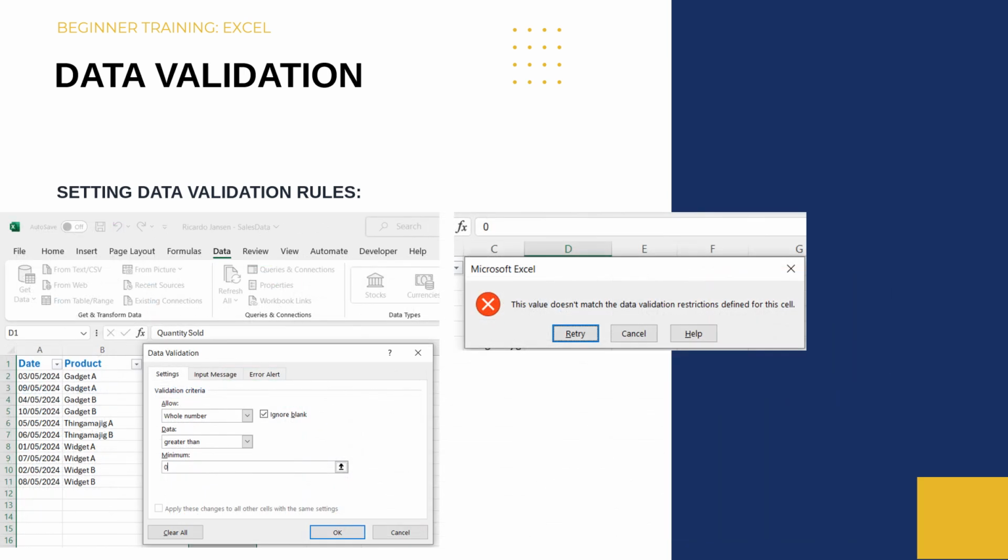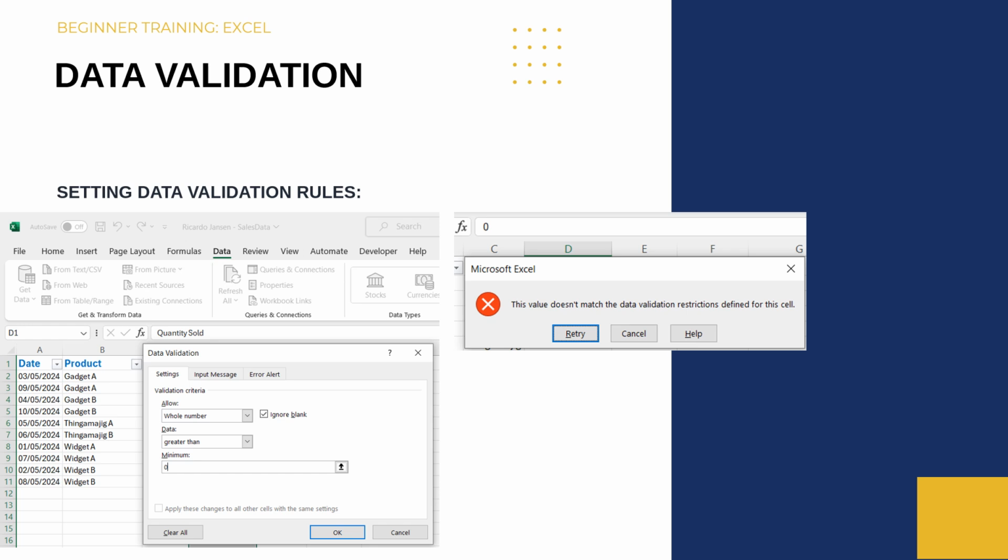In this instance, I've selected my quantity sold column and I've clicked on data validation. I want to ensure that only a number greater than 0 is entered into this column, and to do so, I've selected whole number from the Allow dropdown. I've then said any data greater than a minimum of 0.